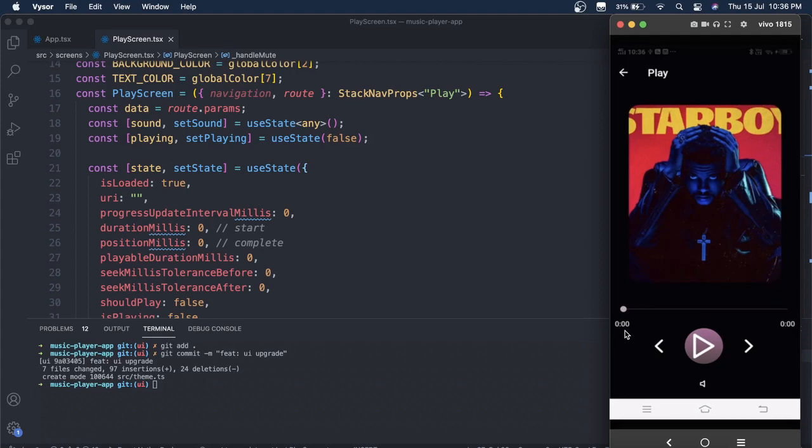And one more feature that I have implemented, and I would like to walk you through that as well. Here you can see this is a mute button. When you press play, you can mute the song or unmute it. Okay, so this is how it works.